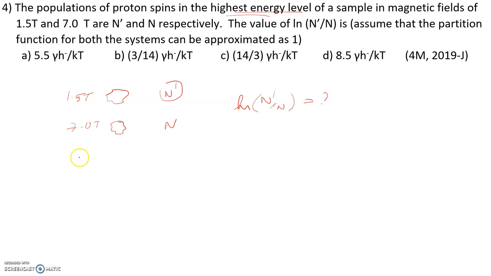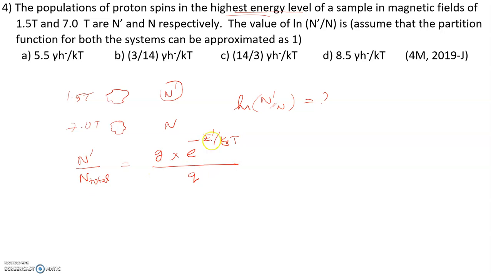According to Maxwell-Boltzmann statistics, the number of protons in the highest energy level, n prime, divided by the total number of protons gives the fraction of protons present in the highest energy level, which is equal to the degeneracy of the highest energy level into e power minus E prime by kB T. E prime indicates the energy difference, or the energy required for the spin flipping when you apply 1.5 Tesla, divided by the partition function Q.